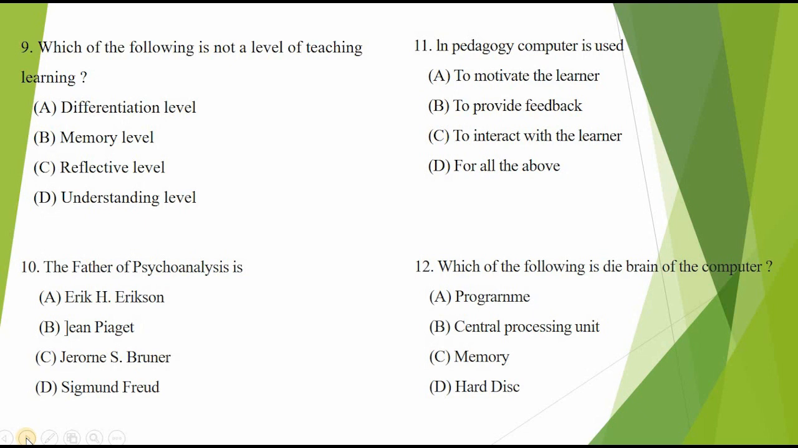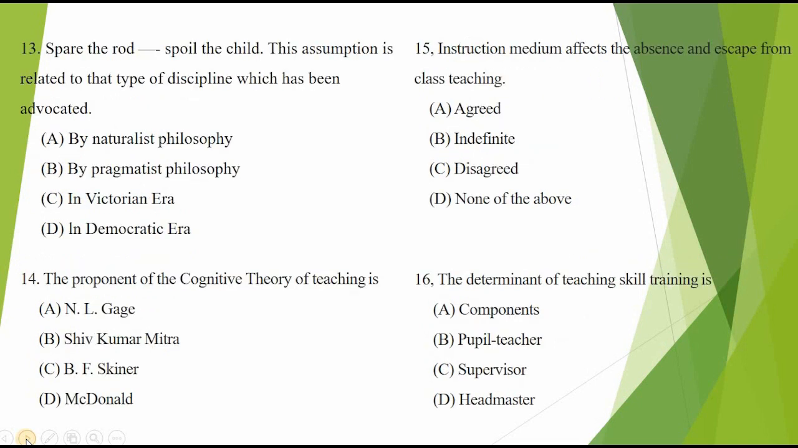12. Which of the following is the brain of the computer? A. Program, B. Central processing unit, C. Memory, D. Hard disk. Central processing unit is the brain of the computer, so option B is correct.